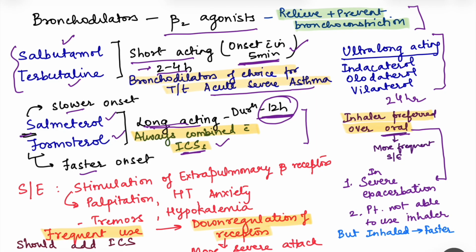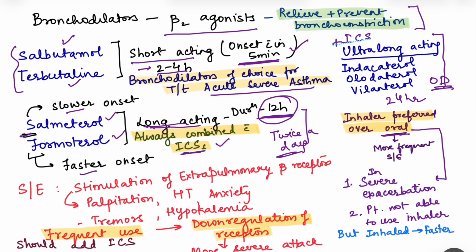So salmeterol, formoterol, when in combination with inhaled corticosteroids, are taken generally twice a day, because their duration is 12 hours. Ultra long acting ones can be taken OD, but again, like the long acting ones, they have to be used in combination with inhaled corticosteroids.